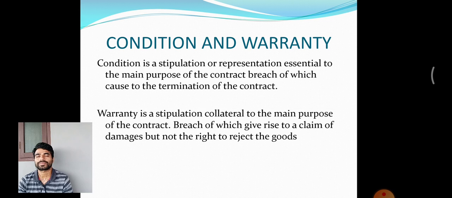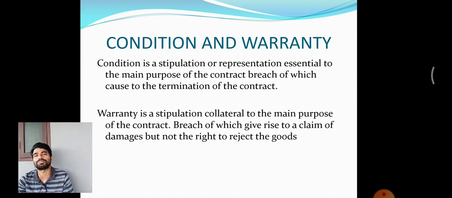Number 2 is warranty. Warranty is a stipulation which is collateral to the main purpose of the contract. It is a collateral statement. Again, let me explain with the same example. I approached a horse seller and said, I need a horse. He gave me a horse, saying that it may run at 50 kilometers per hour.